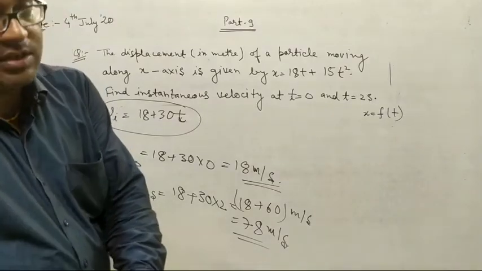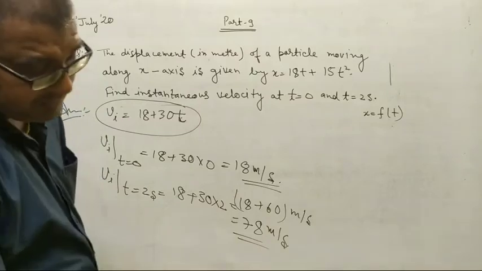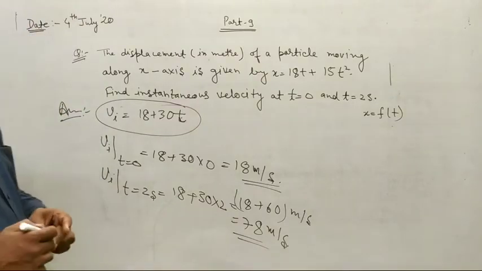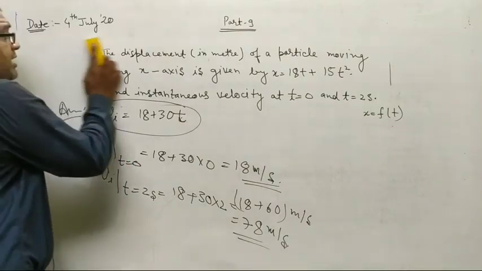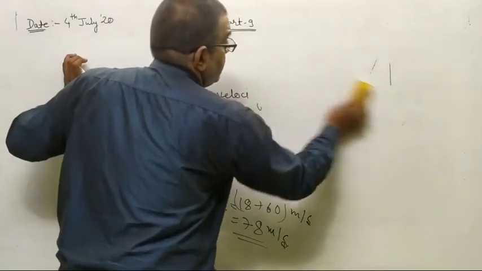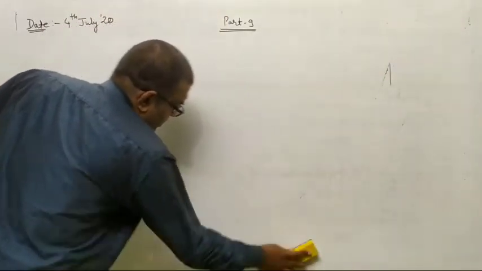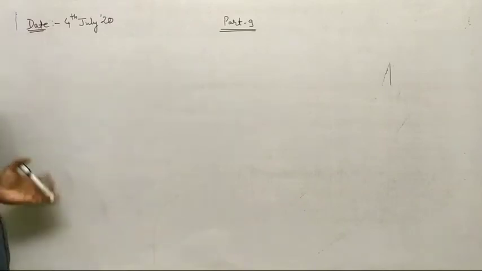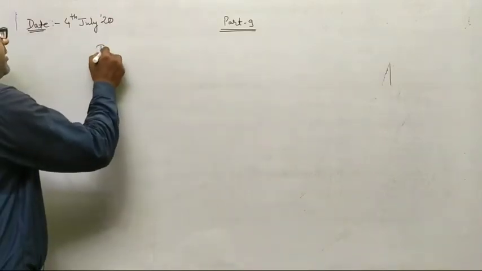Now we will discuss instantaneous speed. Instantaneous speed has a very short definition. It is just like instantaneous velocity; it is similar to that.